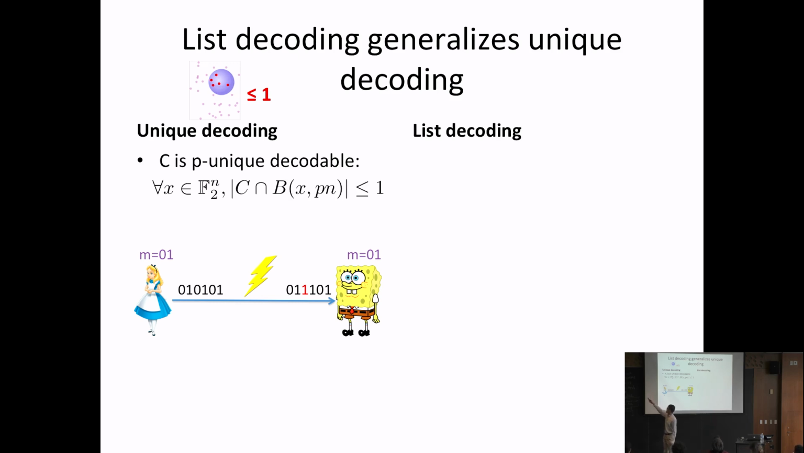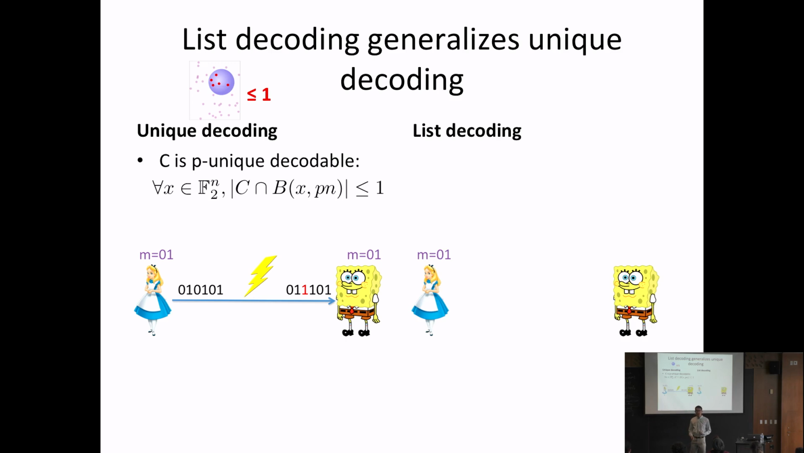It's the set of all points that are within some Hamming distance of x. Hamming distance is the number of coordinates in which they differ. Okay, so think of x as what Bob receives. For anything that Bob receives, there's at most one code word that it could have come from, assuming pn errors were applied to it. Okay, so that's how the definition corresponds to the picture.